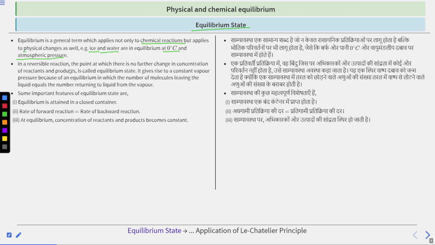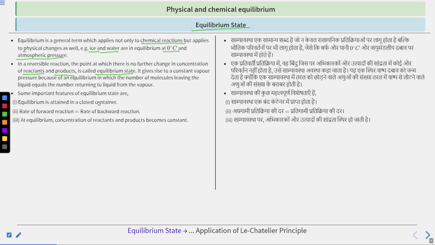In a reversible reaction, the point at which there is no further change in concentration of reactants and products is called the equilibrium state. So the equilibrium state is a state at which there is no change in the concentration of reactants and products. It gives rise to a constant vapor pressure because of an equilibrium in which the number of molecules leaving the liquid equals the number of molecules returning to the liquid from the vapor, right?